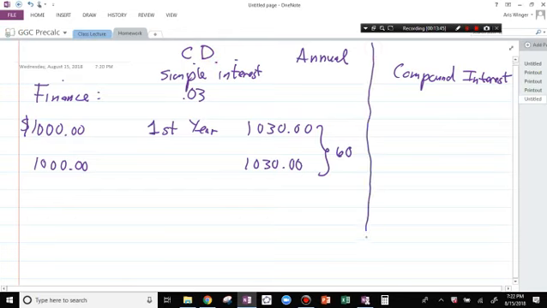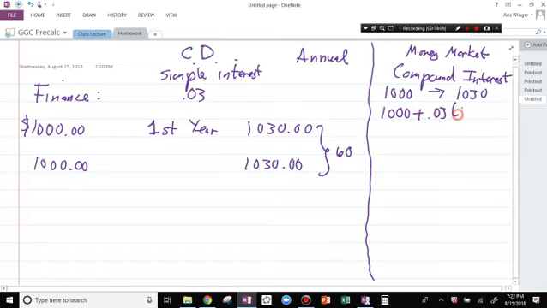If I put that in Wells Fargo, Bank of America, and just leave it in there in a money market account, then they're going to compound the interest. Right? So that means I'm going to put the $1,000 in. After 1 year, I make 1,030. Right? So I'm going to take the 1,000 plus 3% of 1,000. Right? And that's 1,030.